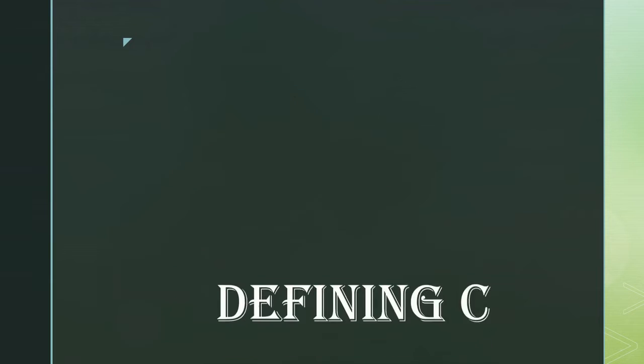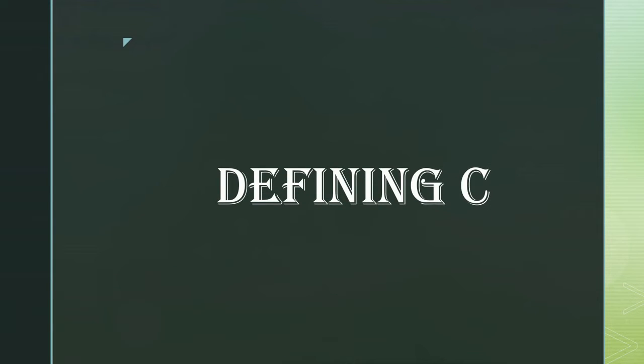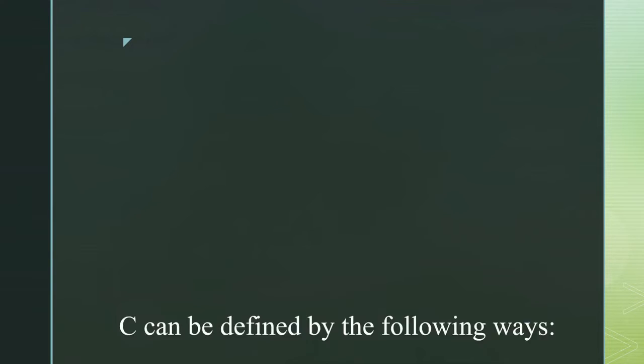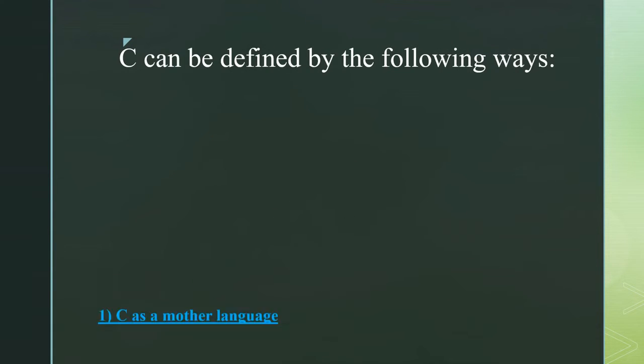Let's see the various ways to define C. C can be defined in the following ways. The first one is C as a mother language.